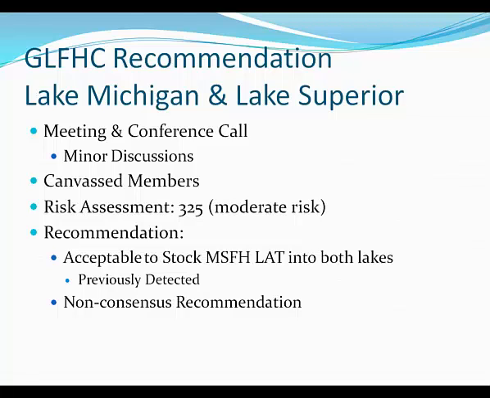So what ended up happening is members were canvassed by email, and one member actually did do the risk assessment and came out as moderate risk for both lakes. But the recommendation here was that it is acceptable to stock fish from Marquette State Fish Hatchery into both Lake Superior and Lake Michigan, and that's primarily because it was previously detected in both those lakes. Again, this was a non-consensus recommendation.